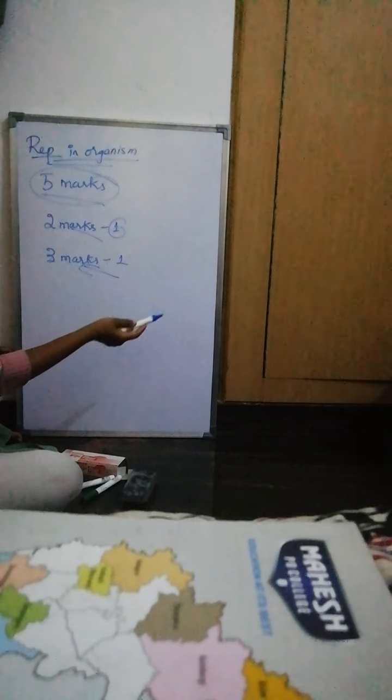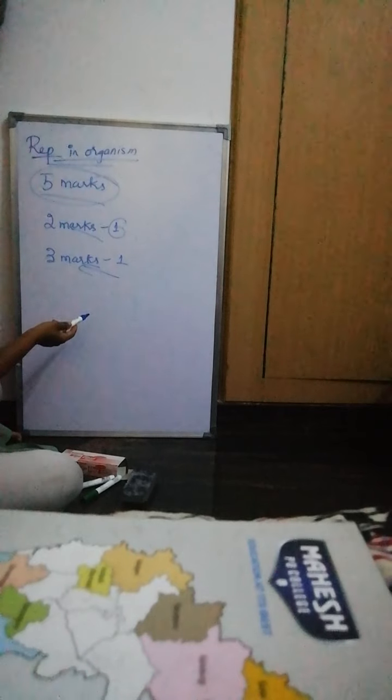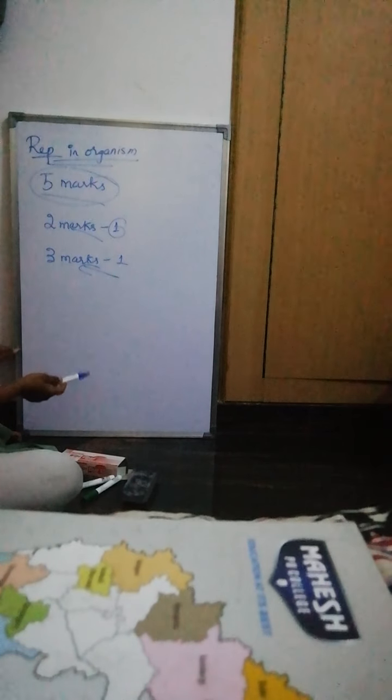It is not like they have to ask 2 marks and they have to ask 3 marks. They may ask 1 question which belongs to 5 marks, or they can ask the 2 marks and the 3 marks question also. Understood? This is the blueprint for this lesson as per the PU board.